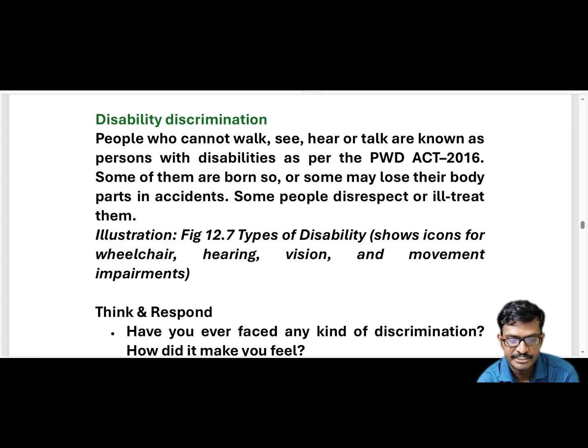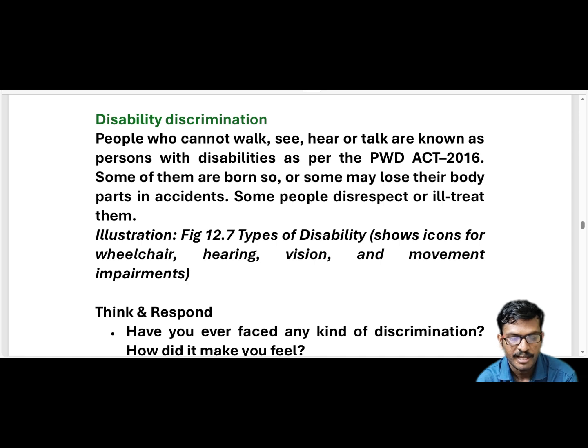And there is a picture, 12.7, types of disability, with icons for wheelchair, hearing, vision and movement impairments. Impairment means the body parts which have to be in the right place are not. So the proper right hand, left hand, right leg, left leg are not proper, there is no proper arrangement of body parts.